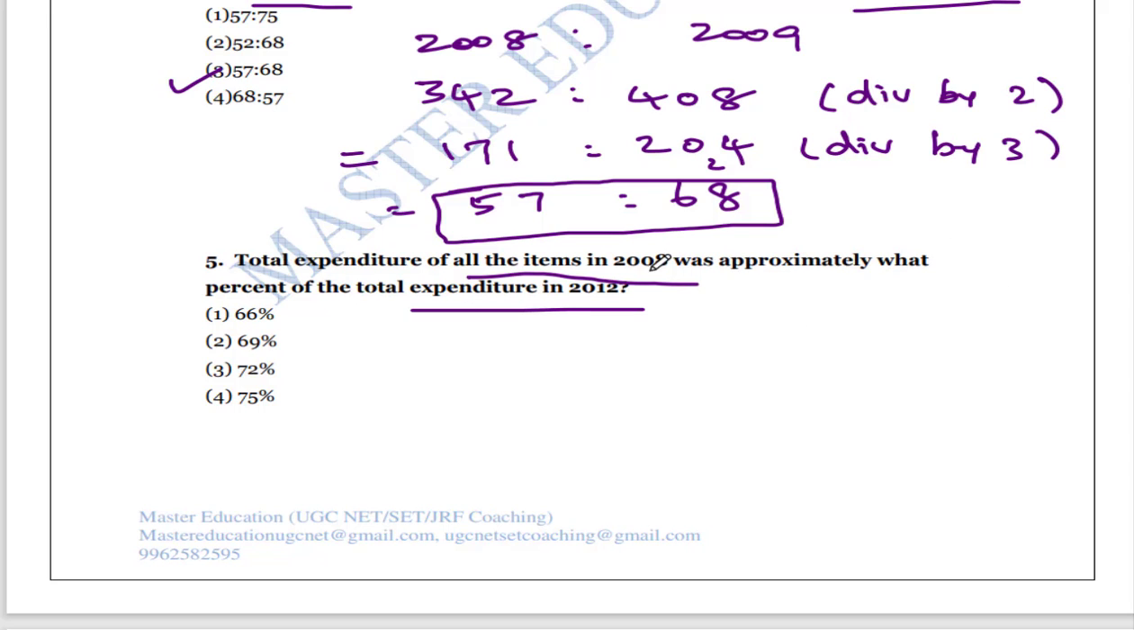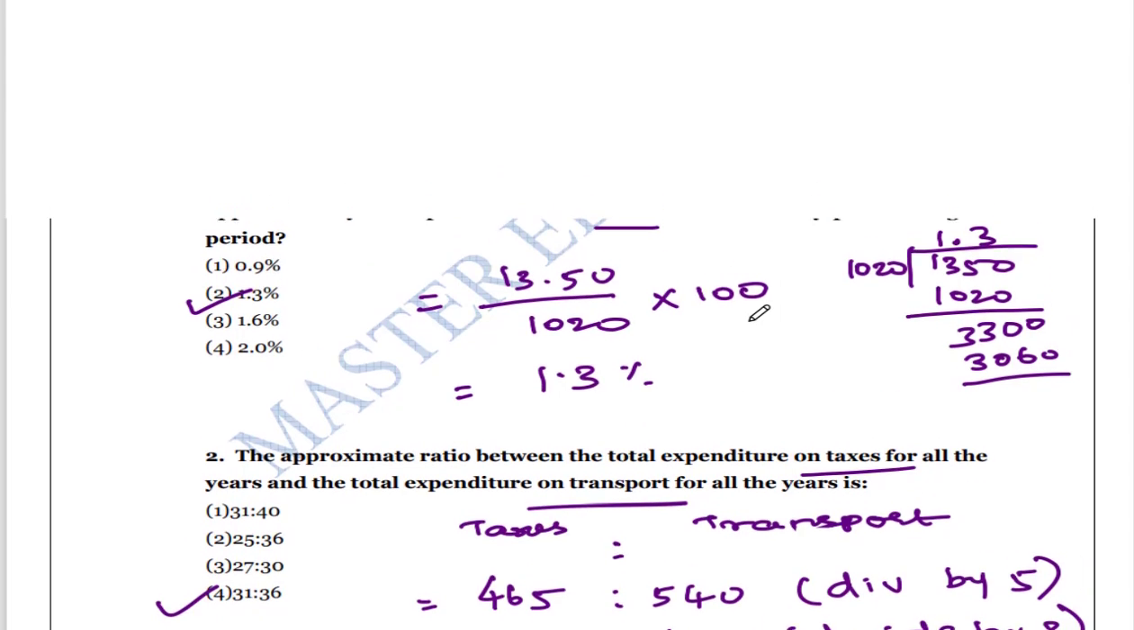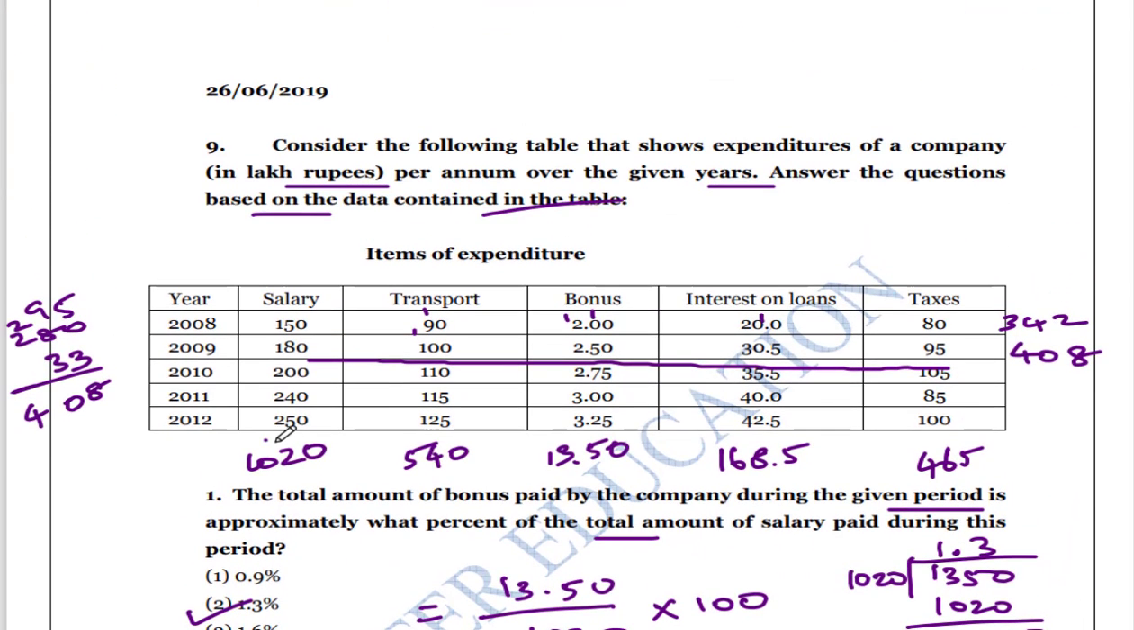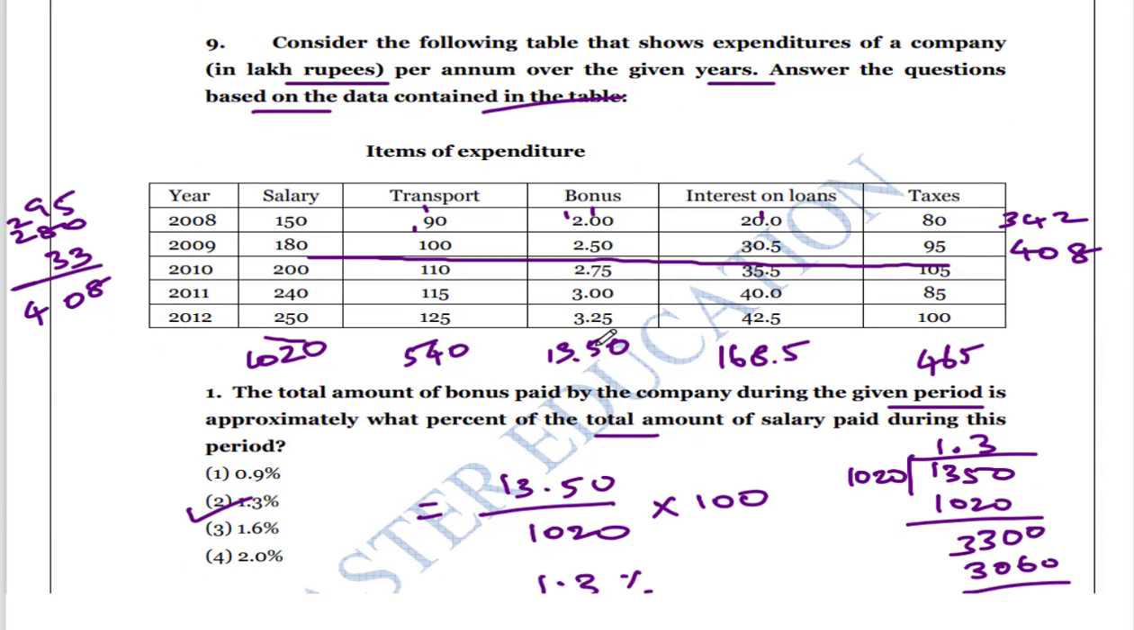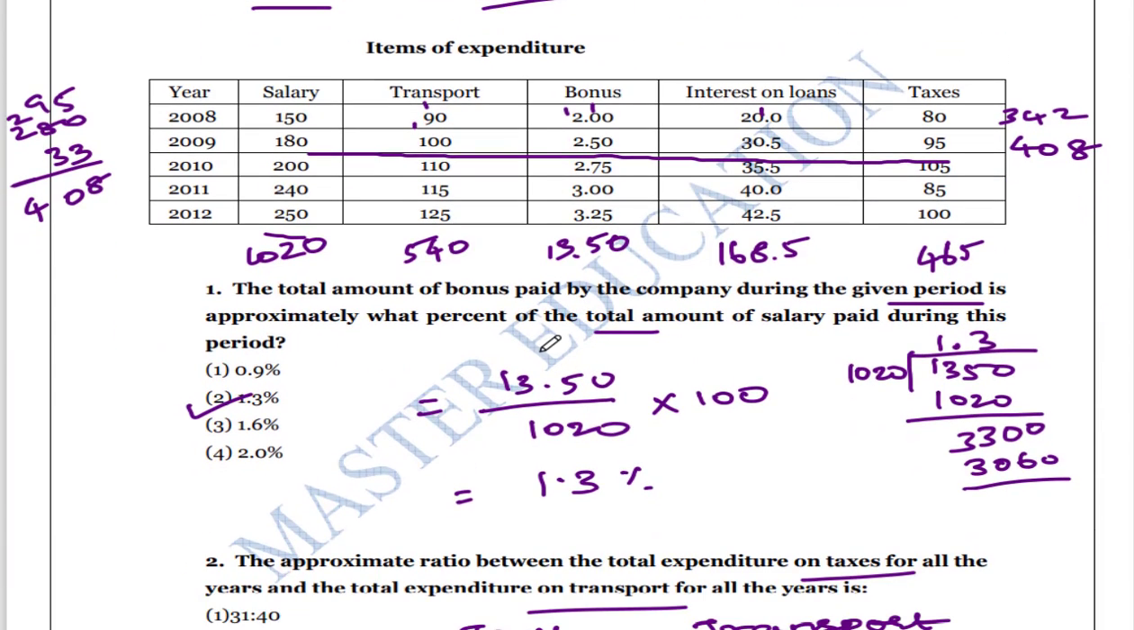So already we have identified the total expenditure in 2008. So 2008, what is the expenditure? 342. So now we have to identify the total expenditure in 2012 into 100. So 2012 I have to identify. So 2012, what is the expenditure? This 250 plus 125, that is equal to 375, right? 375, and then here it is 42, 45, 45,